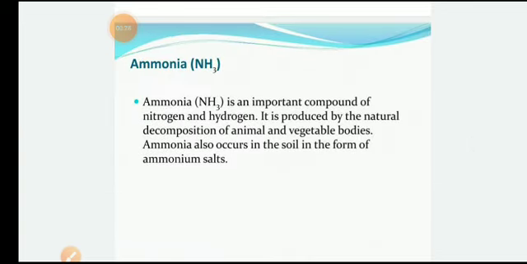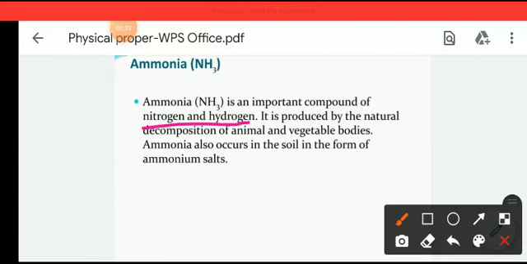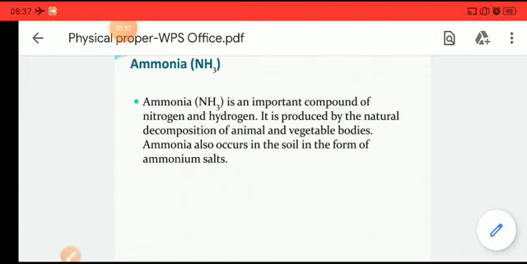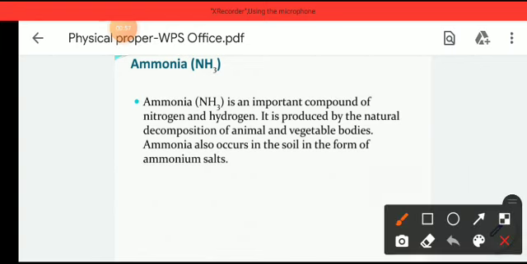Ammonia, as you know, is an important compound of nitrogen and hydrogen, because ammonia is formed by N2 plus H2. When N2 and H2 combine, they form NH3. It is produced by natural decomposition of animal and vegetable bodies.